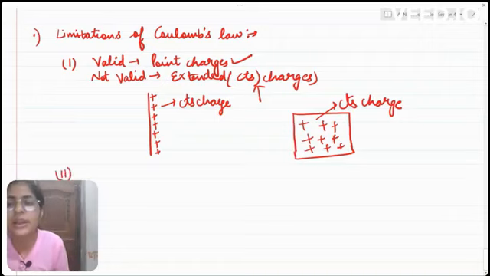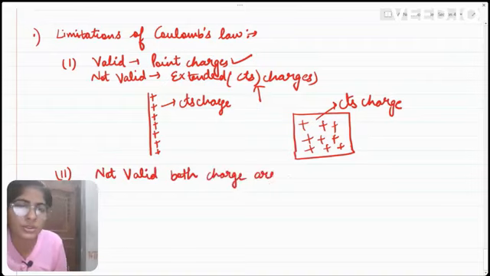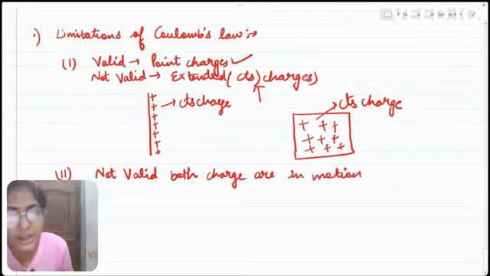Next, Coulomb's law is not valid when both the charges, if we are talking of two charges, are in motion. When both the charges are in motion, Coulomb's law is not valid.